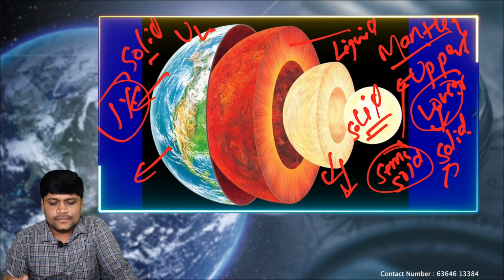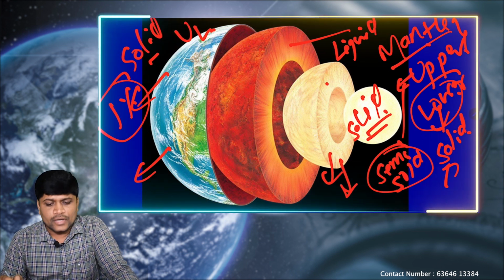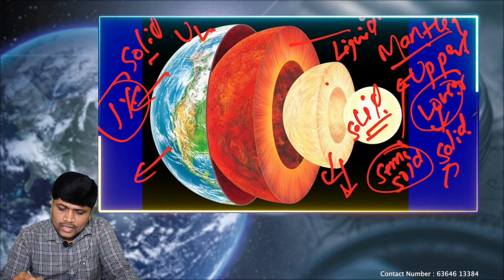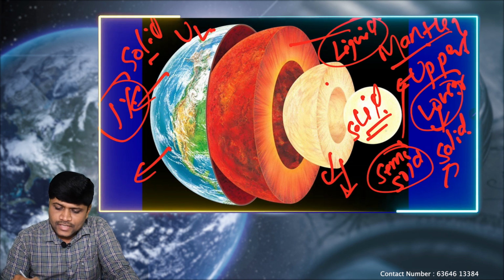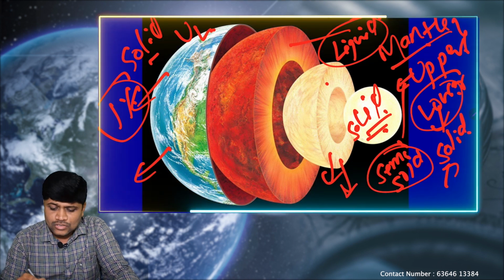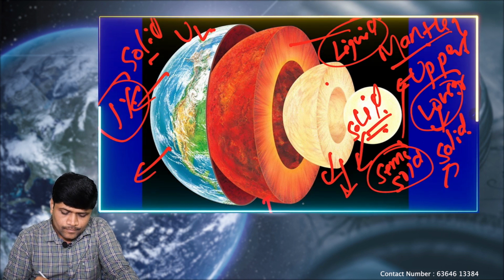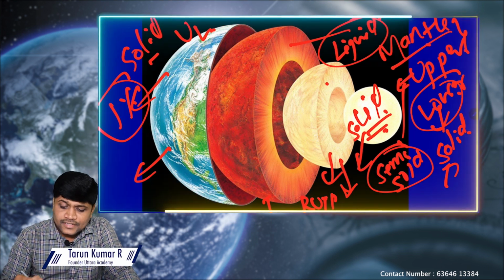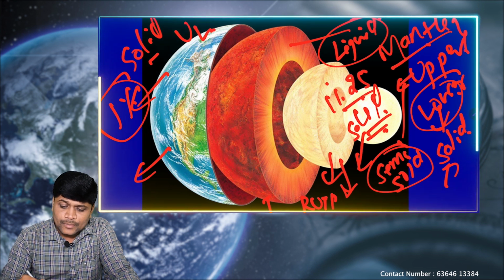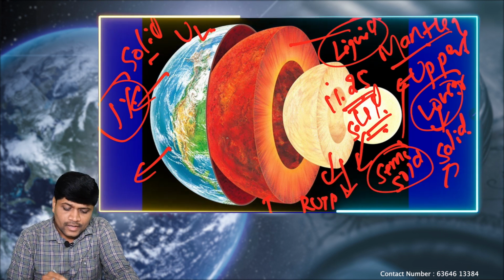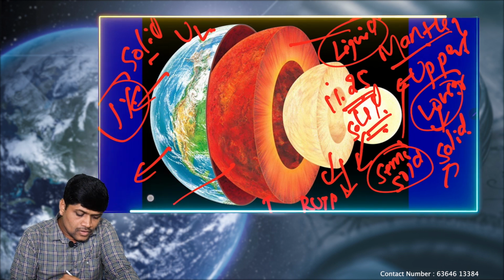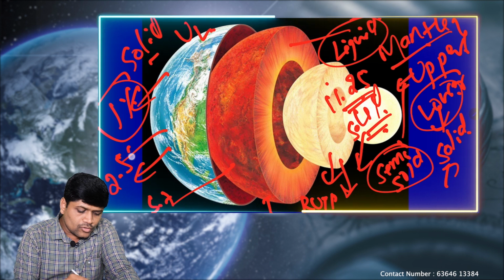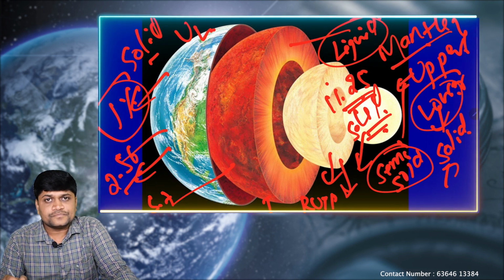When we come to the core region, we classify this also into two layers, upper core and lower core. The upper core is completely liquid, whereas the lower core is completely solid because of the heavier elements like radium, uranium, thorium and plutonium. The highest density is observed here, 11.25 grams per cubic centimeter. Here, in the mantle, it is hardly 5.7 grams per cubic centimeter. Within the crust it is hardly 2.5 to 6 grams per cubic centimeter.